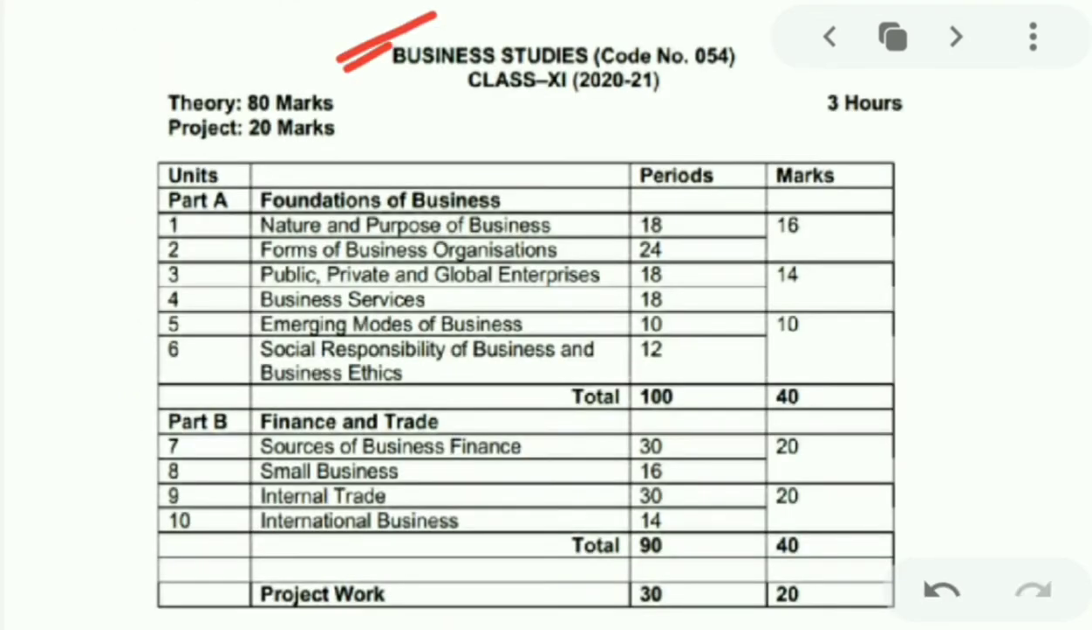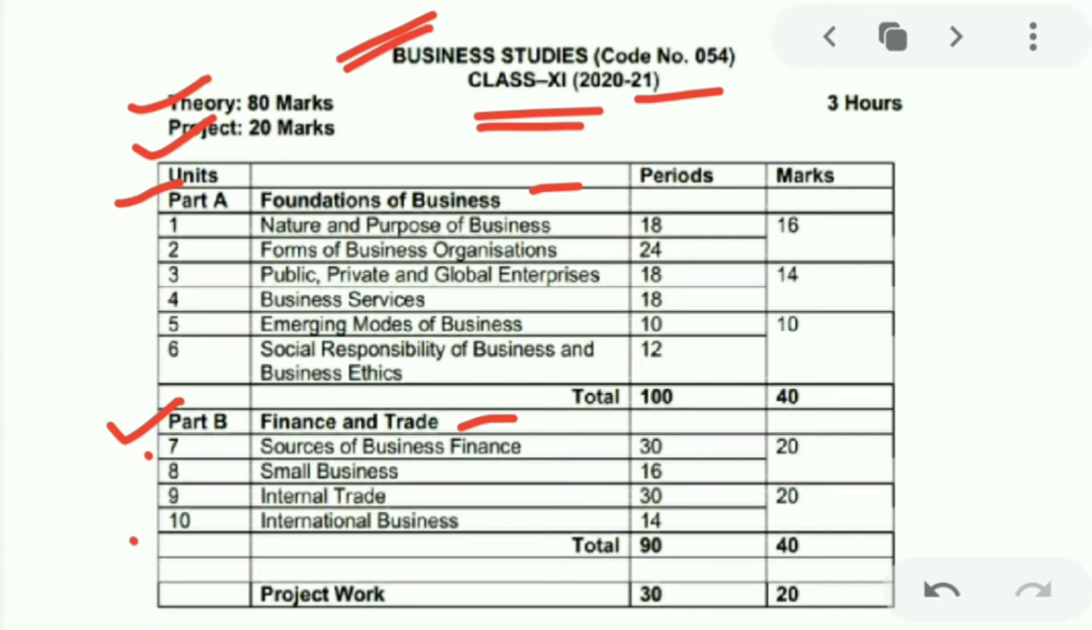Here they have mentioned business studies for class 11th for session 2020-21. Here theory is of 80 marks and project is of 20 marks. You know this, it's always the same. Further, it is divided into two parts, part A and part B. Part A comprises the foundation of business, in which chapters 1 to 6 are there, and part B comprises finance and trade, in which chapters 7 to 10 are there.